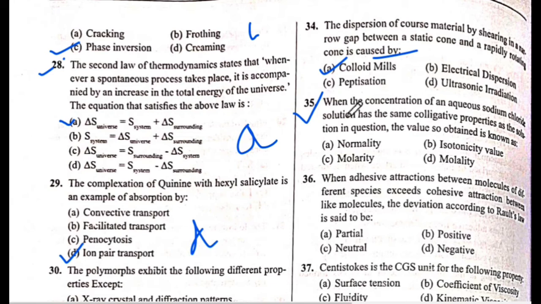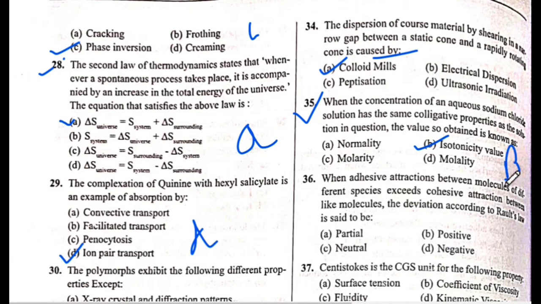Next is question number 35. When the concentration of aqueous sodium chloride solution has the same colligative property as a solution in question, the value obtained is known as. The answer is B. Isotonicity value. The answer is B.